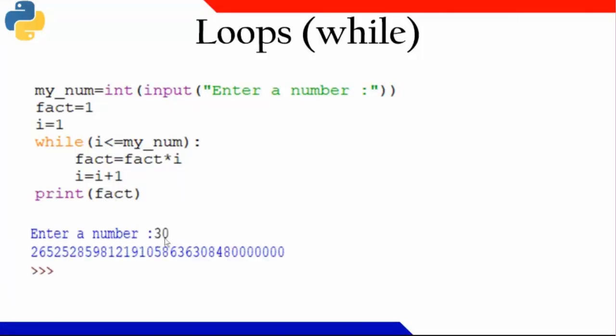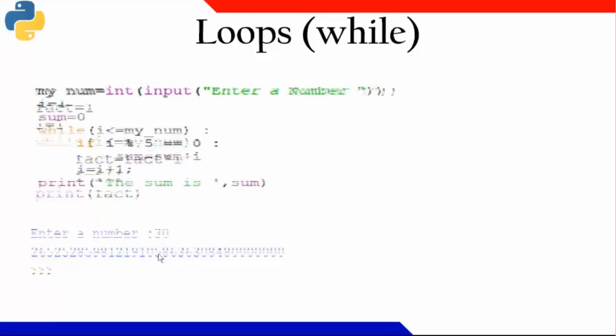Look at this, the value of factorial 30. In any other programming language, can you find the value of factorial 30? In C, I have checked that you can find factorial of 8. If you try to find the factorial of 9, it will raise an overflow error. But you can see under Python, you can find factorial of 30 also.